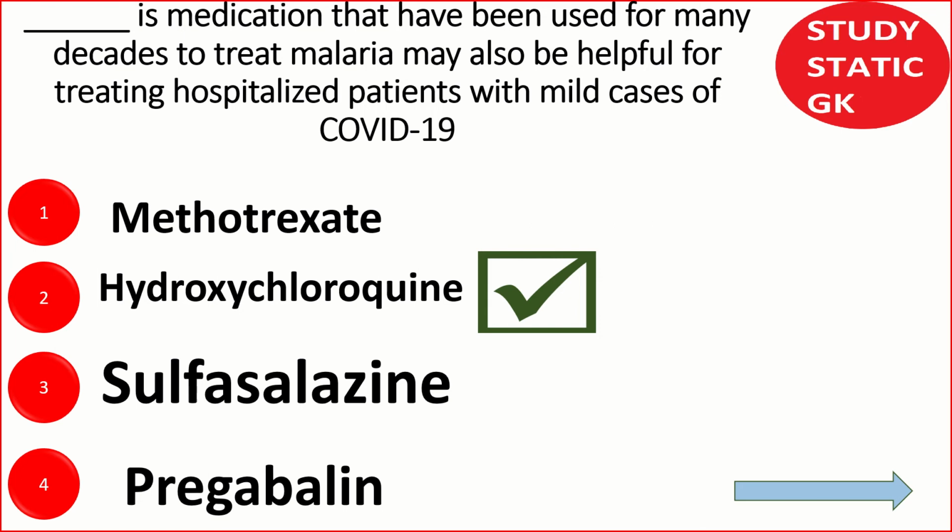Its headquarters is in Geneva, Switzerland. It was formed on 7th April 1948, and 7th April is celebrated as World Health Day. Next, the World Health Organization Director General is Tedros Adhanom. He is the one who declared this disease a pandemic.